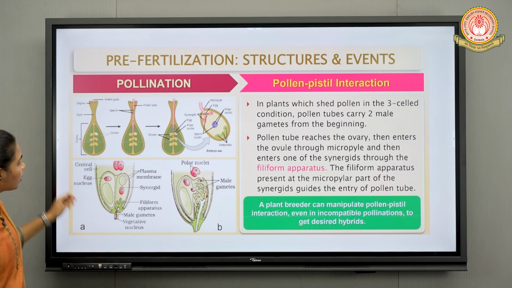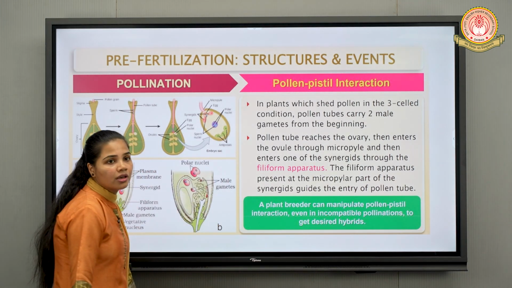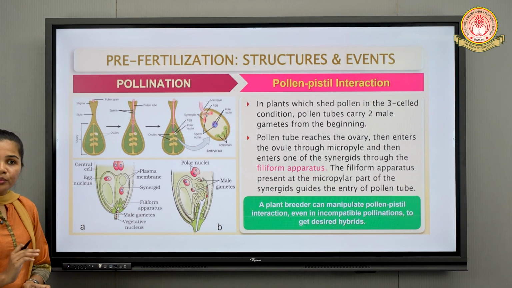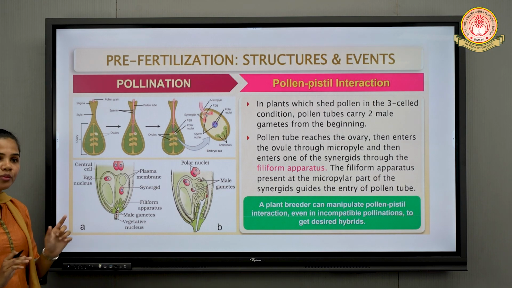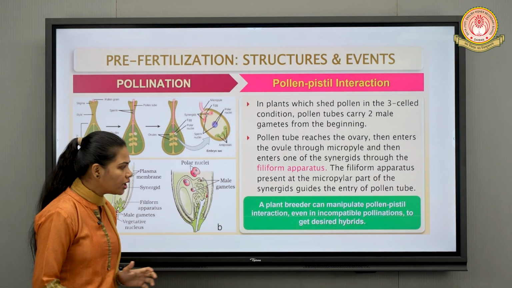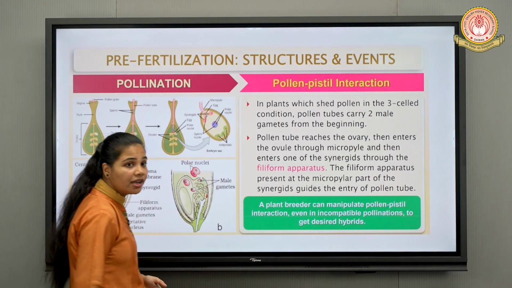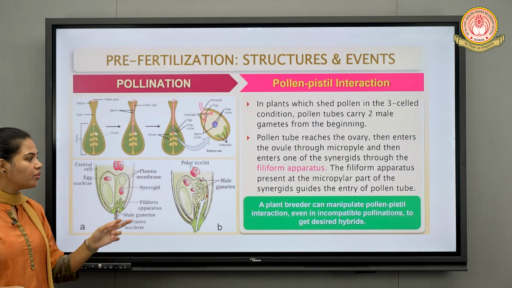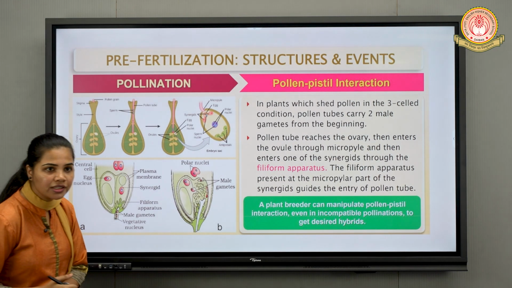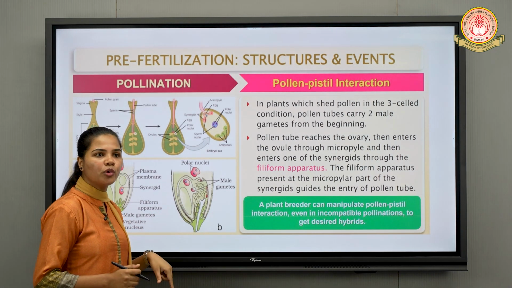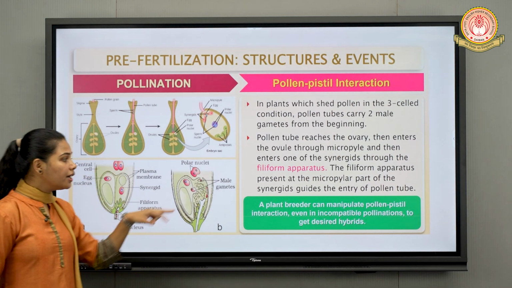Now, one point which you need to remember here is that a plant breeder, the one having expertise in breeding between plants, can manipulate the pollen-pistil interaction. It can modify the pollen-pistil interaction even in case of incompatible pollen grains, which the pistil should otherwise reject.